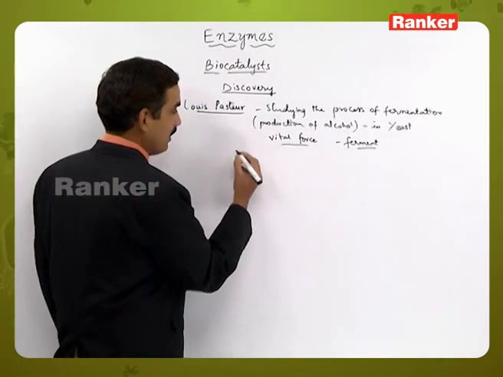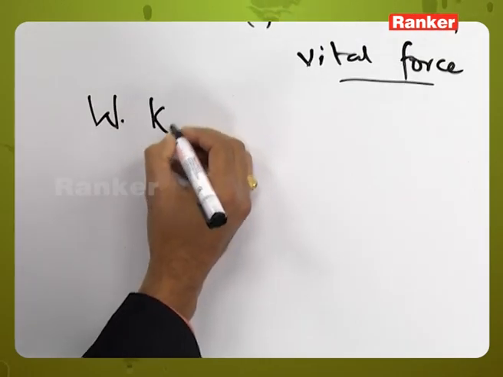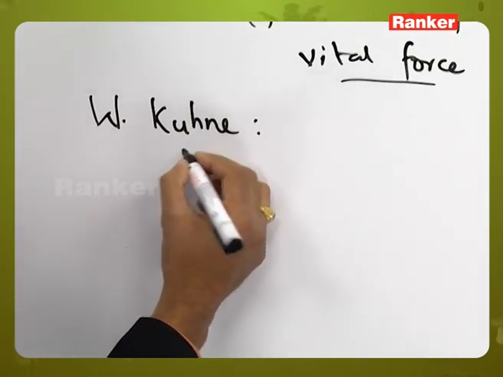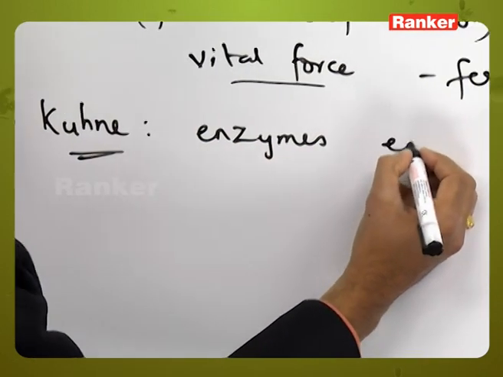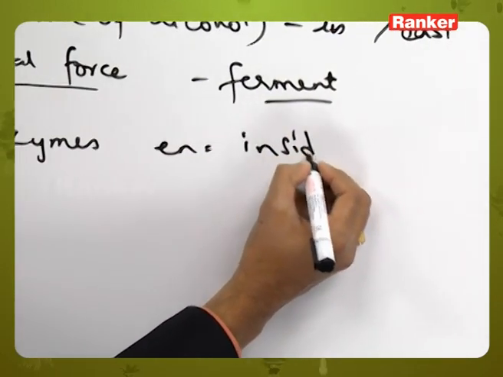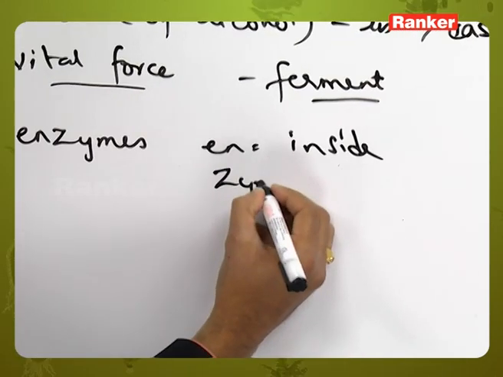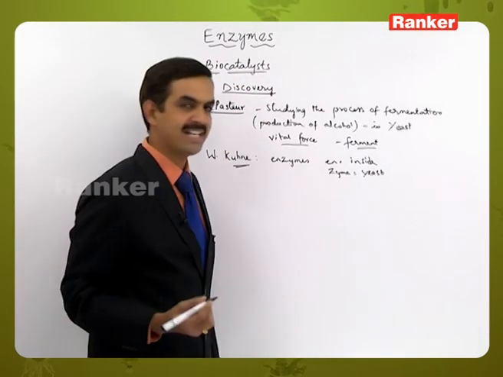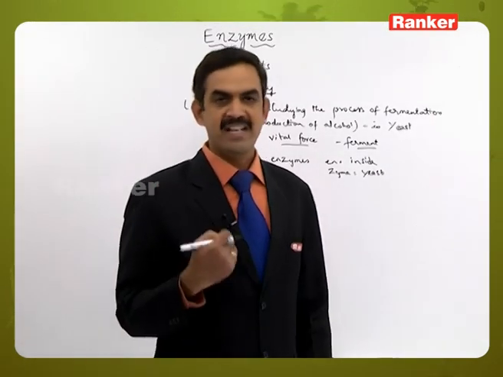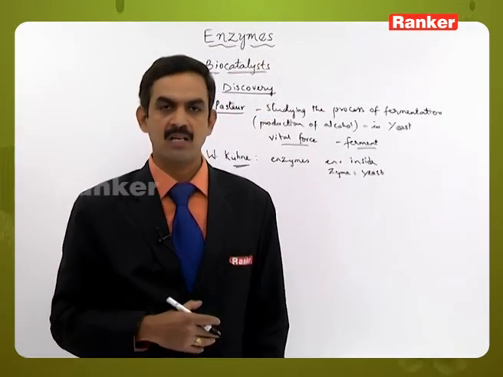Later W. Kuhne gave the term enzymes. En means inside, zyma means yeast. As they were first identified in yeast, the name was also derived based on that concept.